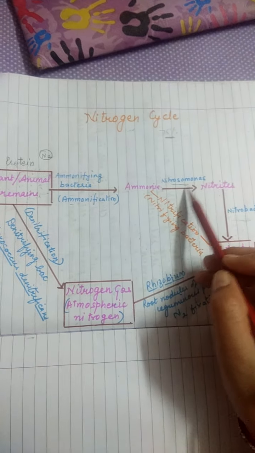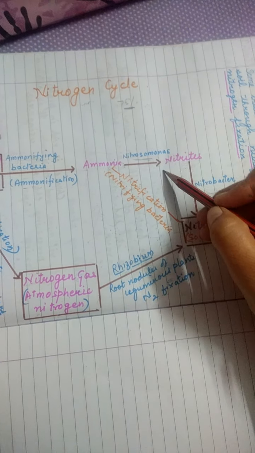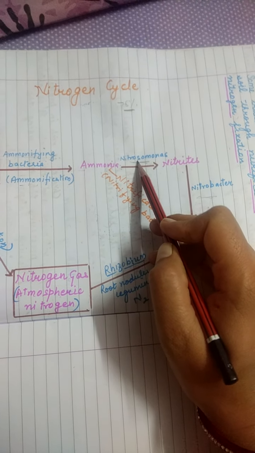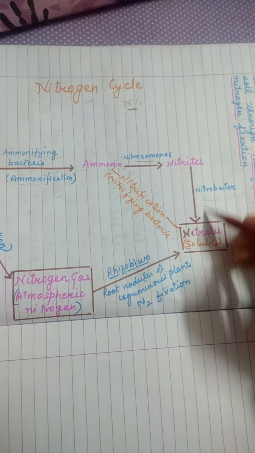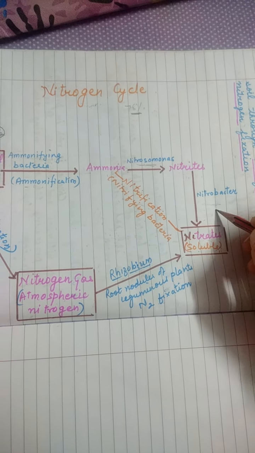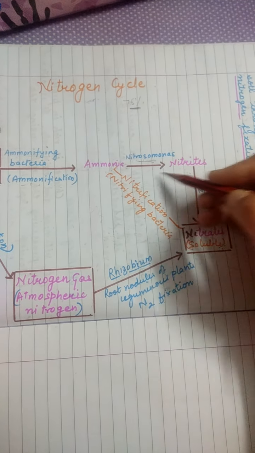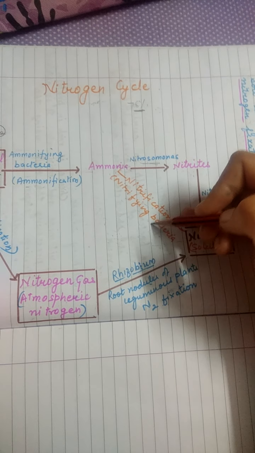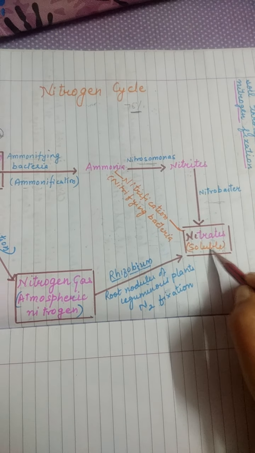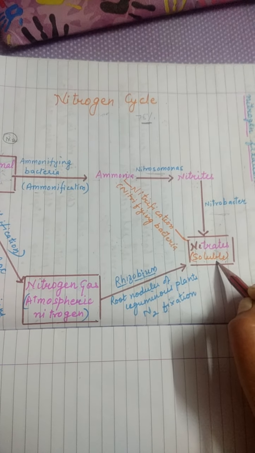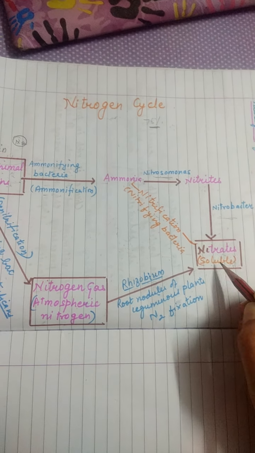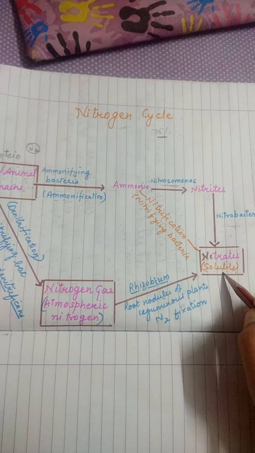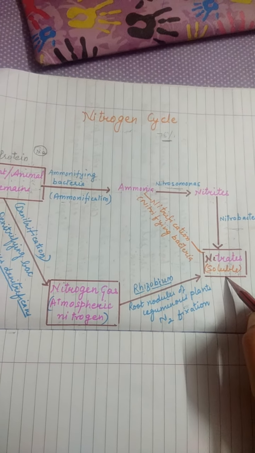After this, nitrification occurs. In nitrification, ammonia is first converted into nitrites by Nitrosomonas bacteria. Then nitrites are converted into nitrates by Nitrobacter. So this process of conversion of ammonia into nitrites and then nitrates is called nitrification, and this is done by nitrifying bacteria. These nitrates are the soluble form of nitrogen which can then be absorbed by the plants. Okay, and therefore, when these nitrates are present, the soil is fertile.